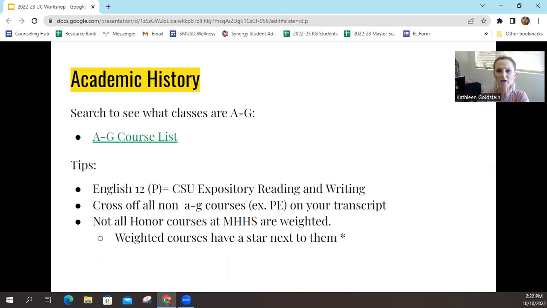And then also note that not all honors courses at Mission Hills are weighted. Just because it has an H in the title doesn't mean it's a weighted course. You want to make sure to list only the weighted courses as honors level. A weighted course can be noted on your application if you see a little asterisk, that little star at the front of the course.